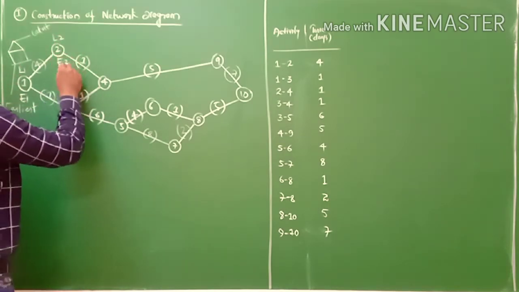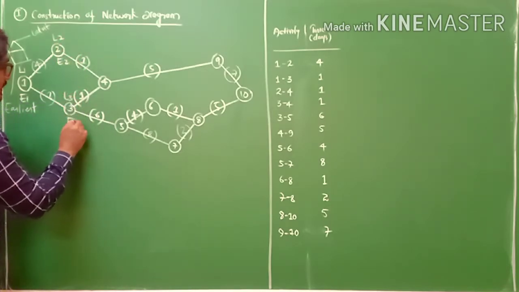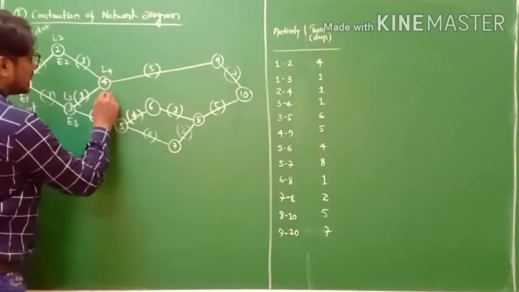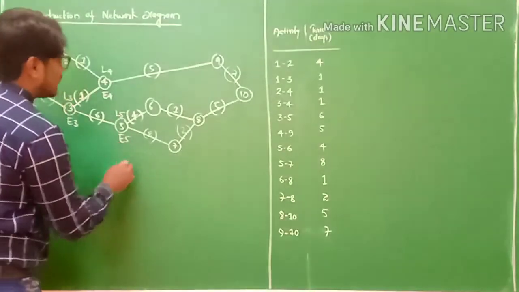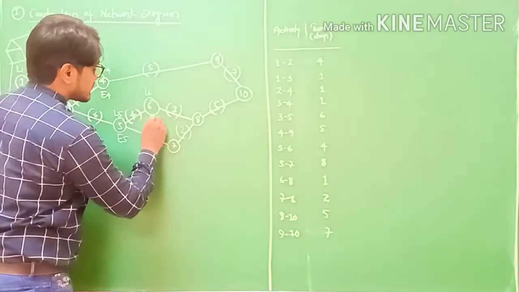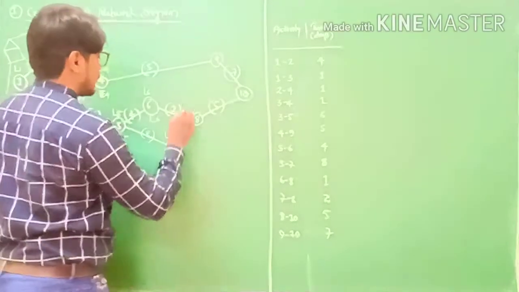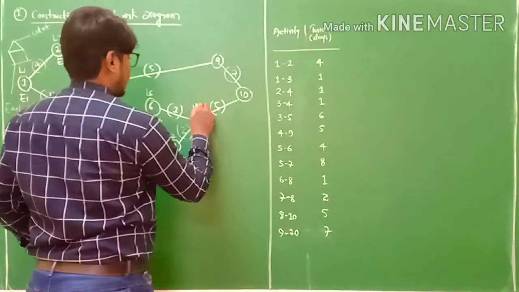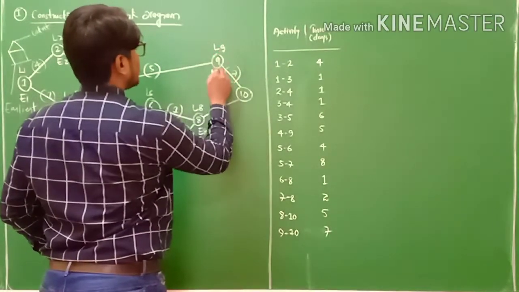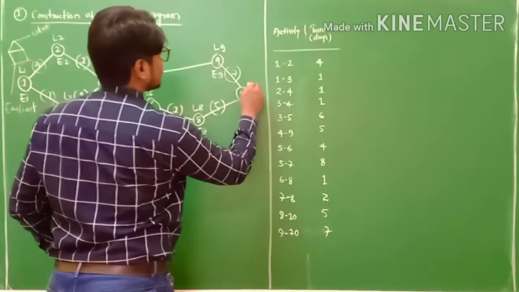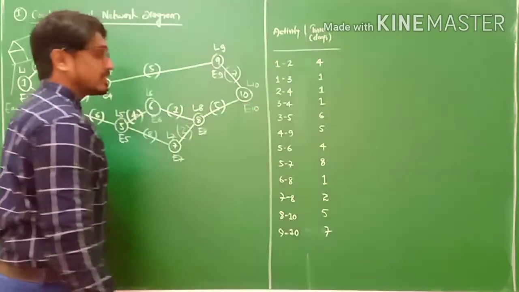L2, E2, L3, E3, L4, E4, L5, E5, L6, E6, L7, E7, L8, E8, L9, E9, L10, E10. Are you getting me?